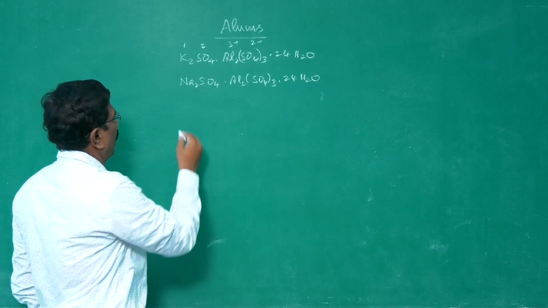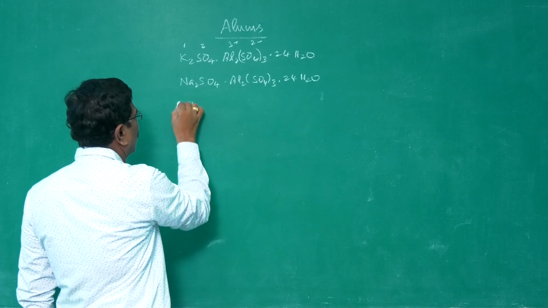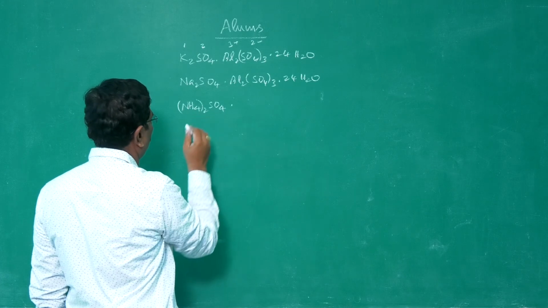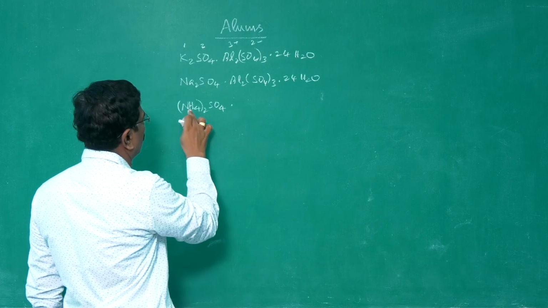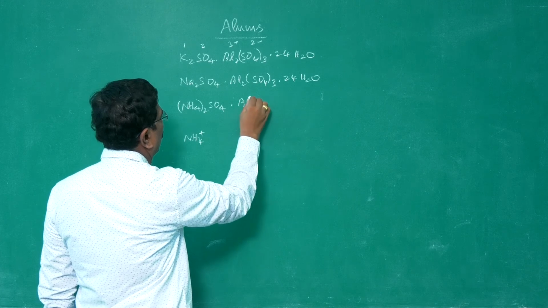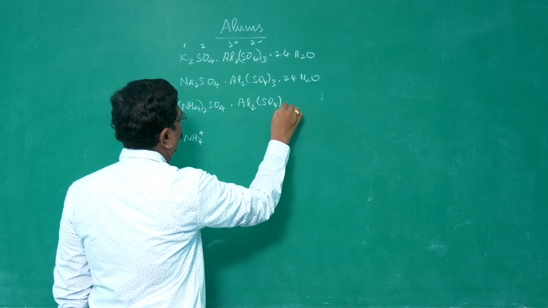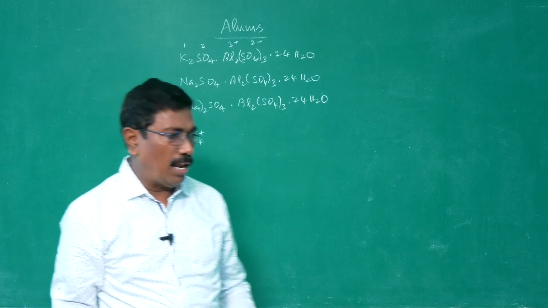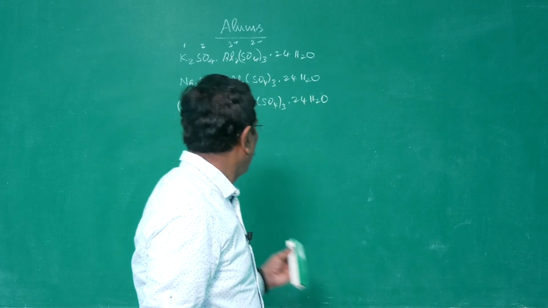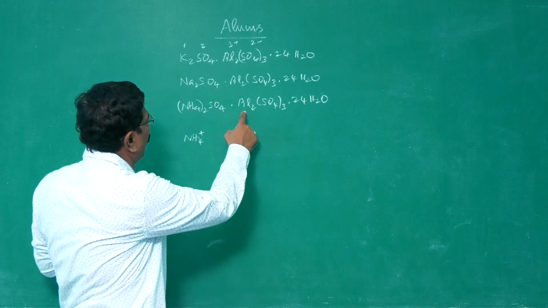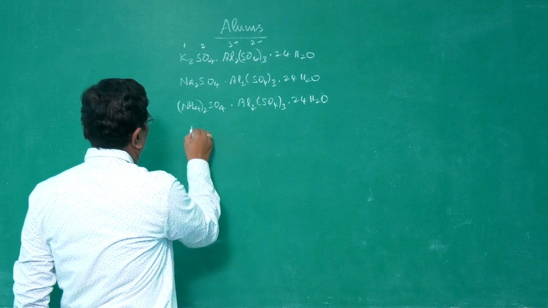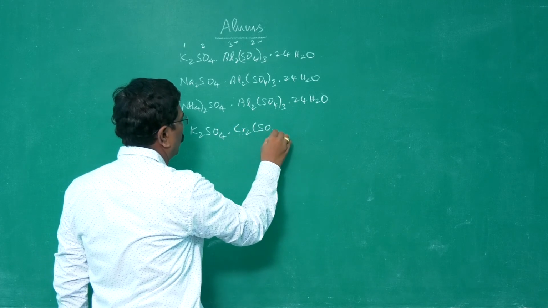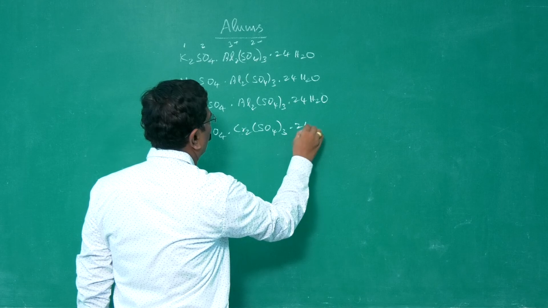We may have ammonium alum. Ammonium is not a metal, but it may form a double salt, ammonium alum, with ammonium valency NH4 plus, ammonium ion. Therefore, (NH4)2SO4, Al2(SO4)3, 24H2O. We may also have what is called chrome alum. Here, instead of aluminum, we have chromium. Potassium sulfate, chromium sulfate, valency of chromium is also 3, therefore Cr2(SO4)3, 24H2O.